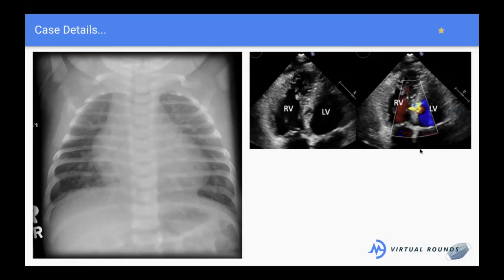Now, when we do the echocardiogram, because we heard that big murmur, we wanted to take a better look at the heart to see what is going on there. So we take basically an ultrasound of the heart, and does anyone know what we're seeing here? Is this normal? Is this abnormal? Any thoughts? Again, I'm not expecting anyone here to be a cardiologist. I'll tell you, this is the right ventricle, this is the left ventricle, and this is the right atria.